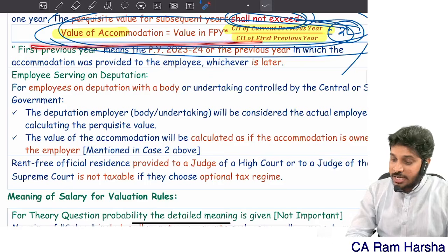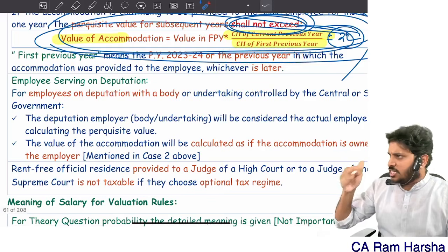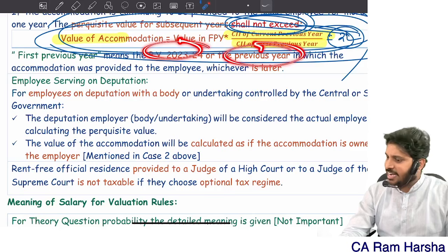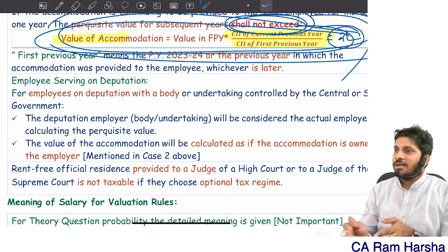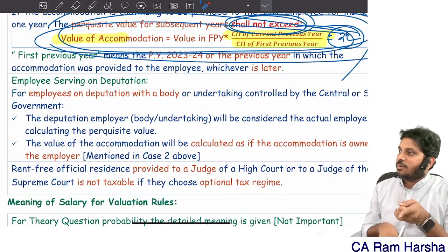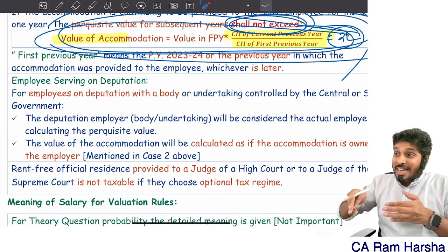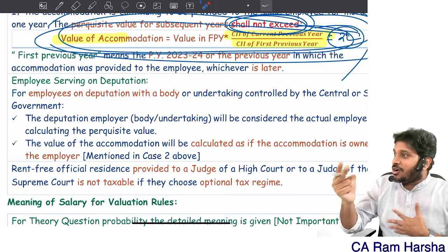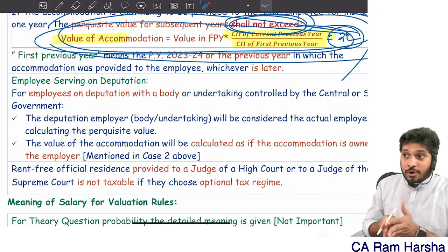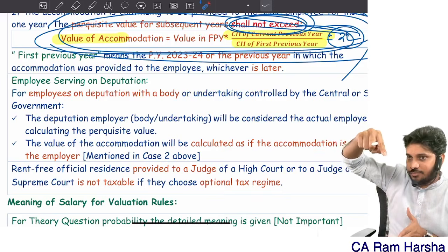Now, first year means what? In which year did you get the accommodation? Check. Sir, I got it in 9-10. Then it is 23-24 or 9-10, whichever is later. If accommodation was given long ago and now you are staying, check the 23-24 accommodation value and multiply by the index number. Sir, I took the accommodation for the first time in 24-25. Then first year means 24-25. Clear? Now first year 24-25 means 25-26 onwards will be the second year. Second year onwards you should apply this logic.